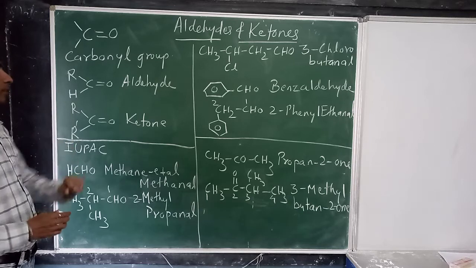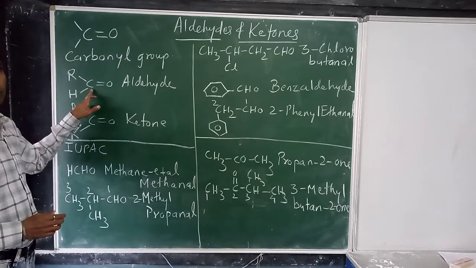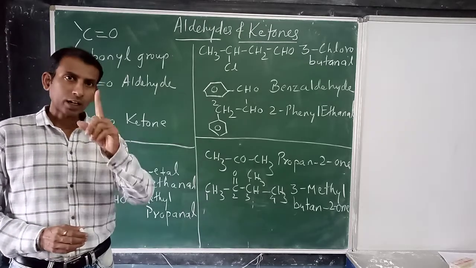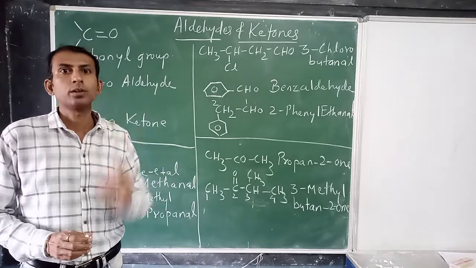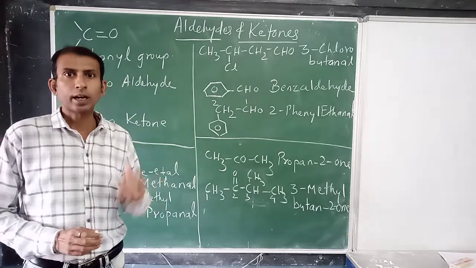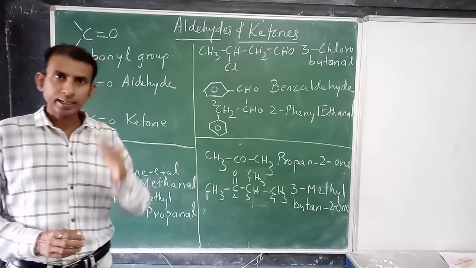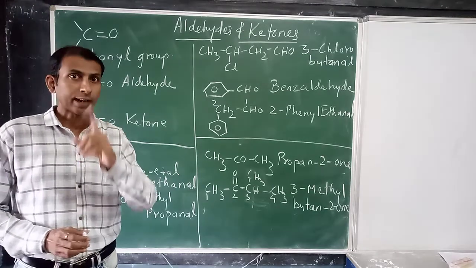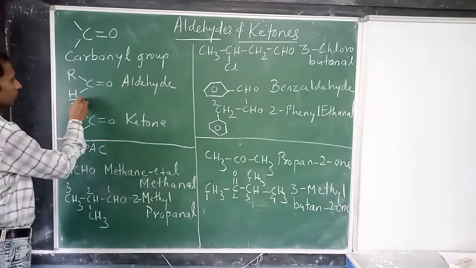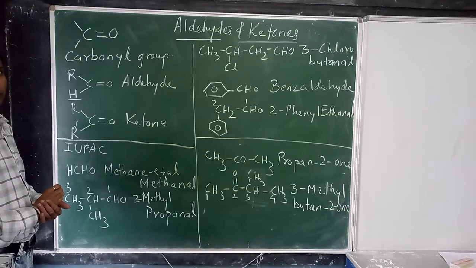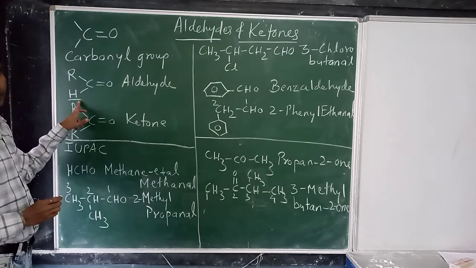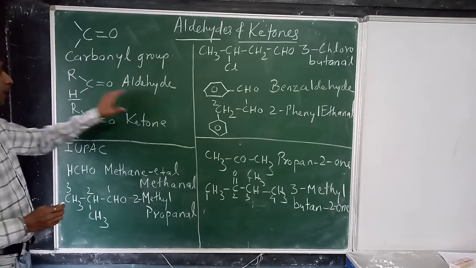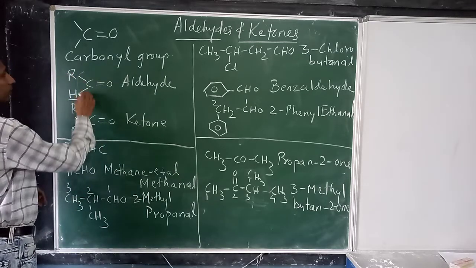In aldehydes, carbonyl group is compulsorily attached to one alkyl group or aryl group. Alkyl group नहीं तो aryl मतलब benzene ring. So in aldehydes, carbonyl group is attached to alkyl group and one hydrogen compulsorily. One hydrogen atom. Then you will get which class of compound? Aldehyde. But carbonyl group is present. Can you see?